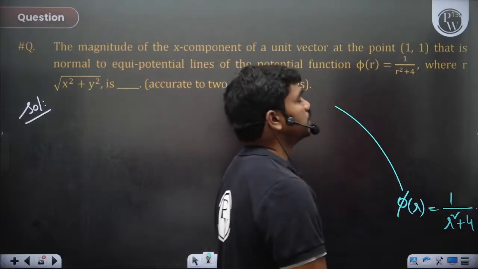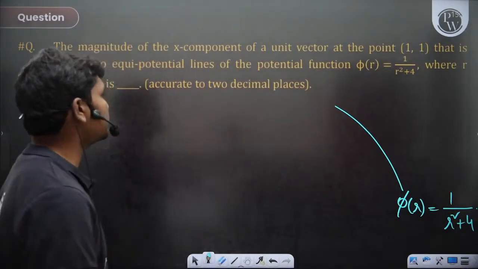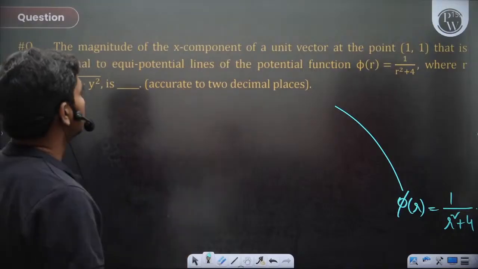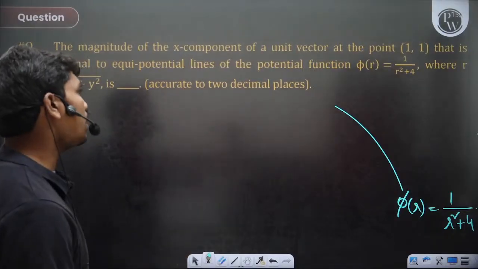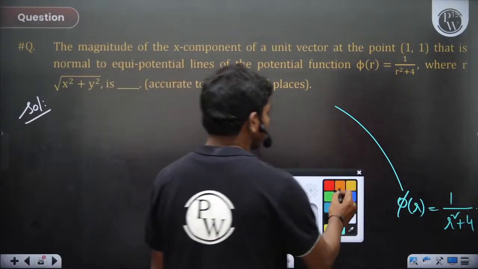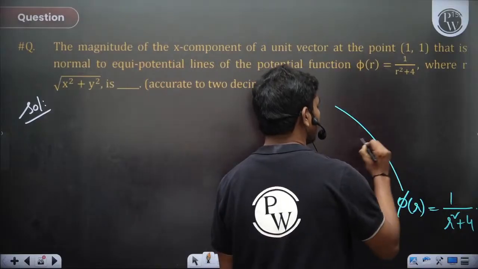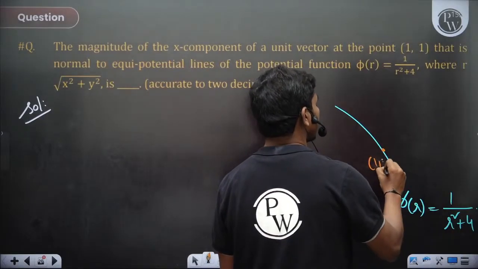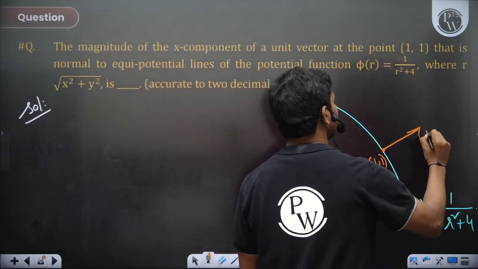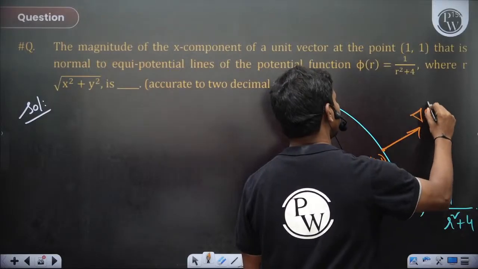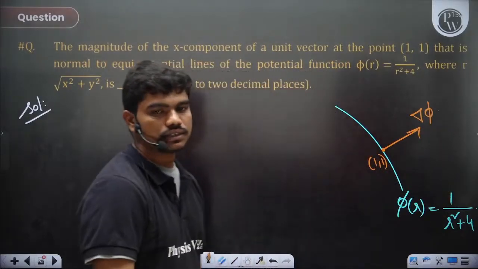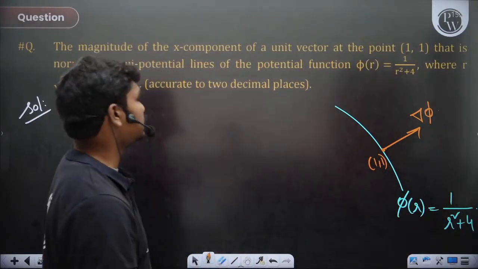1 by r square plus 4. r is root of x square plus y square. We want the magnitude of the x component of a unit vector at the point 1 comma 1. So let's call this point 1 comma 1. The normal is given by the gradient of phi. Correct?